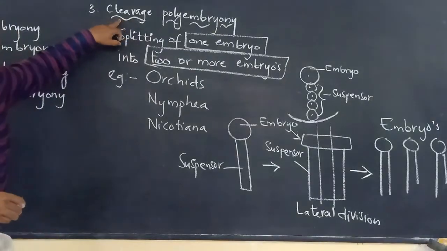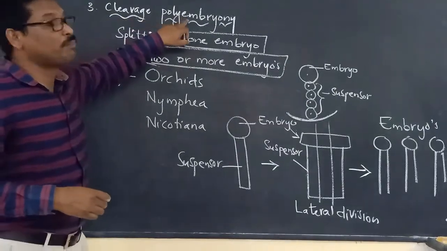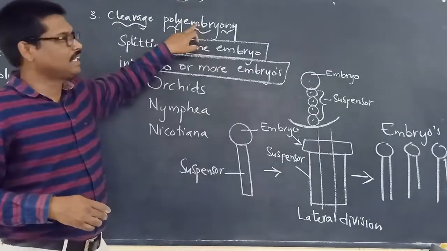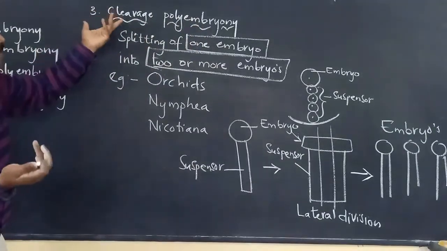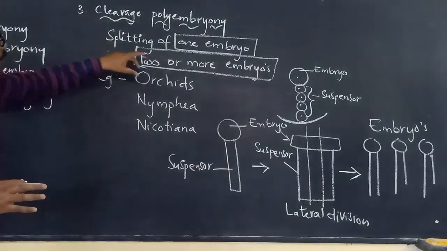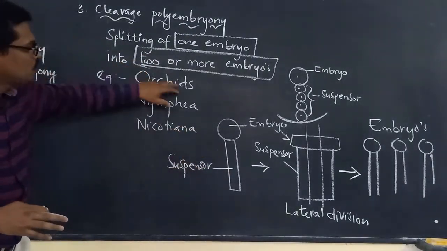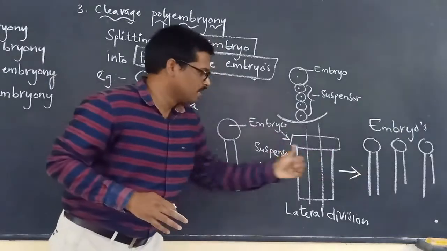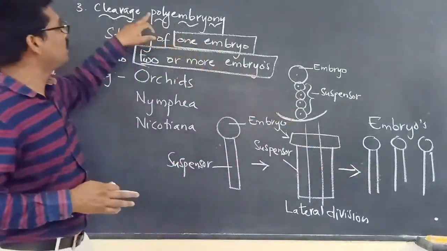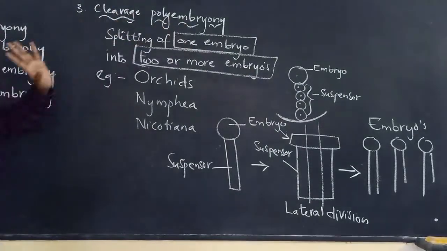This process we call cleavage polyembryony. So what do we mean by cleavage polyembryony? With the diagram we can say it very easily: splitting of one embryo into two or more embryos is called cleavage polyembryony.